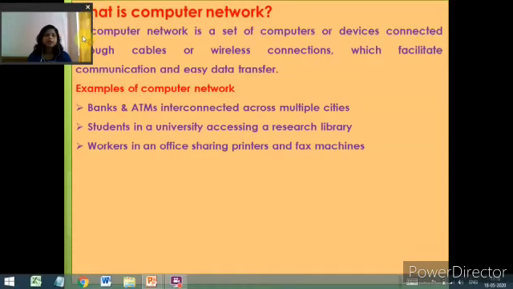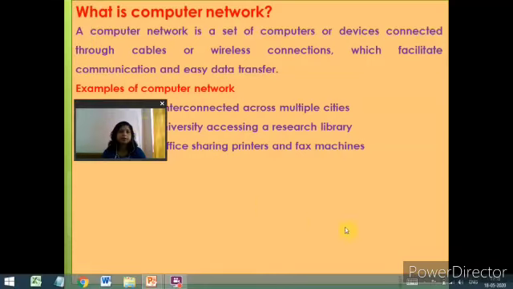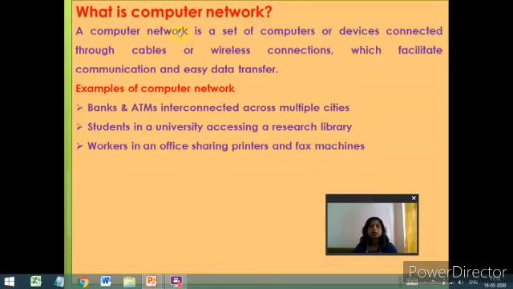First we'll learn about what is the need for a computer network, or what is a computer network. A computer network is a set of computers or devices connected through cables or wireless connections which facilitate communication and easy data transfer. That means a computer network is a set of computers or computer devices connected through cables or wireless connections which facilitate communication and easy data transfer.